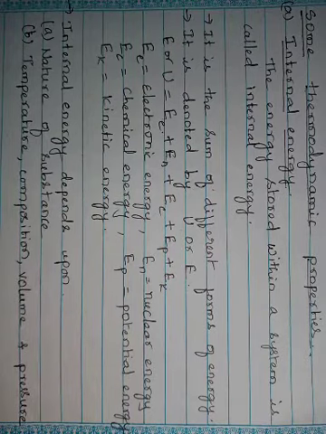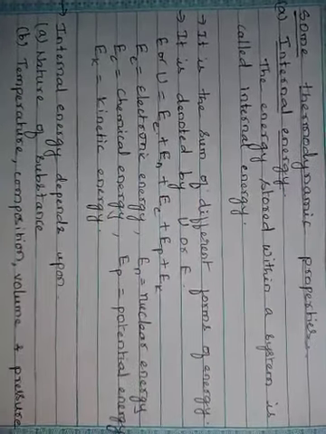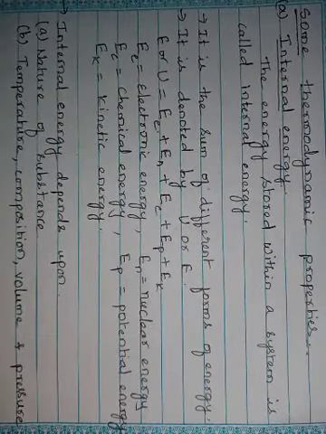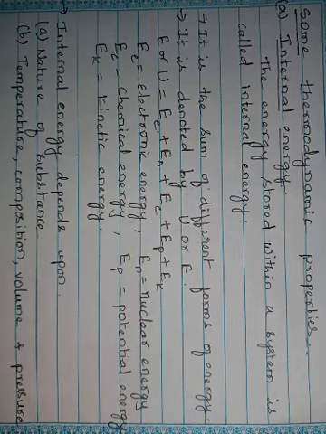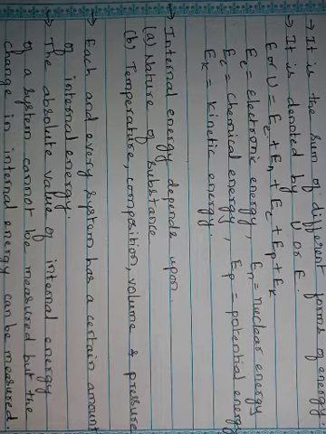The matter has different size, different height, different position. They have a certain energy, that is potential energy, and in the same way they have kinetic energy. The sum of all these energies is nothing but the internal energy of the system. Next, internal energy depends upon the nature of substance, and it also depends upon temperature, composition, volume, and pressure.